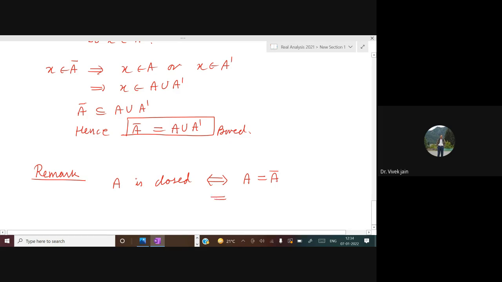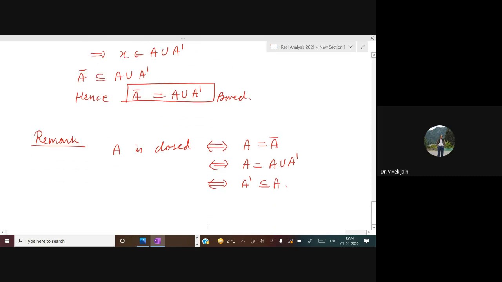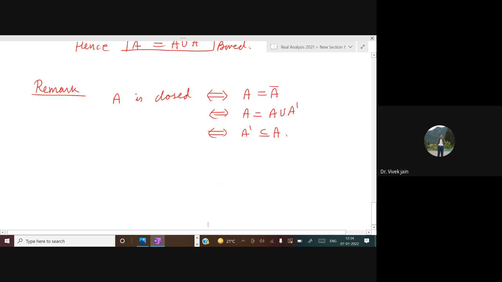Now we know what A closure is. A closure can be written as A union A dash. What does it mean? A dash is contained in A. So A is closed if and only if A dash is contained in A. So if you determine the set of limit points and see that the set of limit points is contained inside A, then you may say that A is closed.